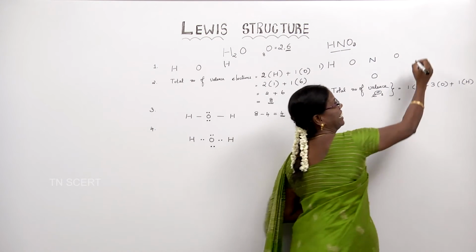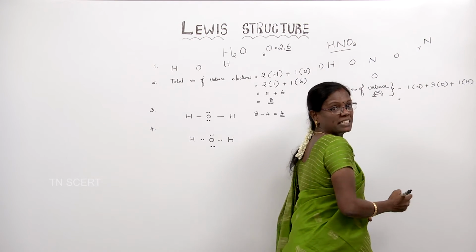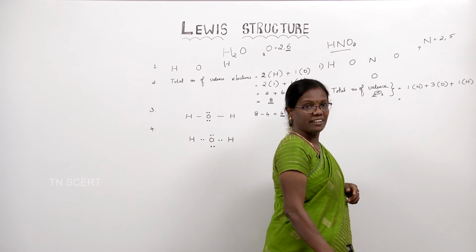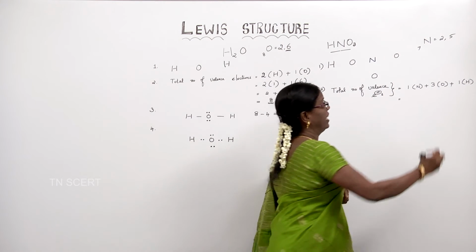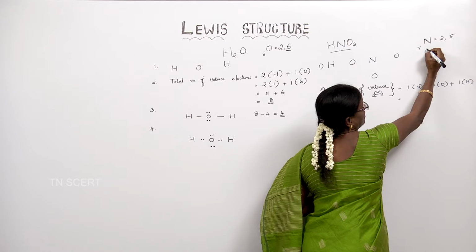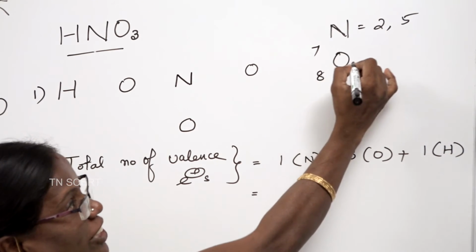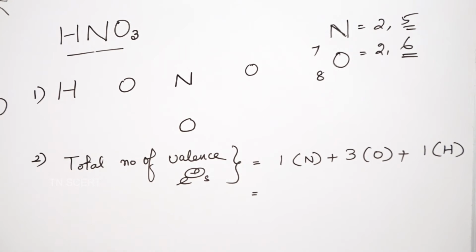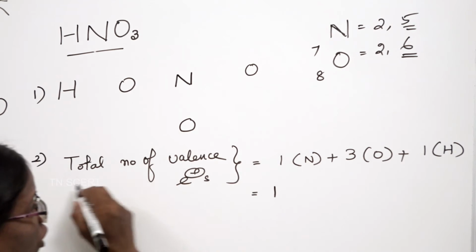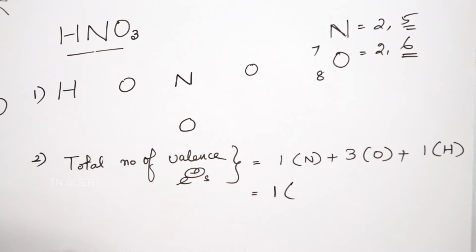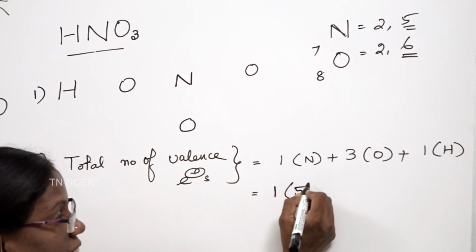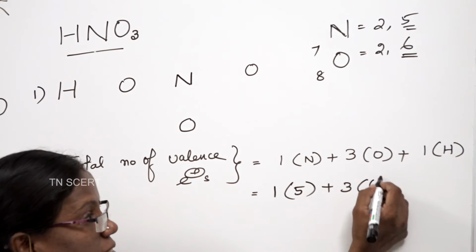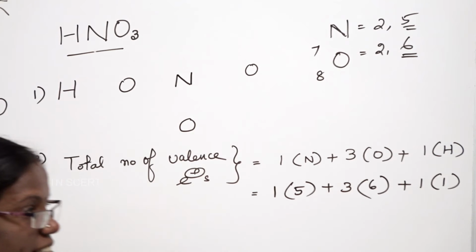atoms. Okay. See, nitrogen atomic number 7. So, 2 electrons in the inner shell, 5 electrons in the outermost shell, and that 5 electrons are valence electrons. I think you must all know these things. And oxygen, 8 electrons. So, 2, 6, this is the valence electron. And for hydrogen, it is 1. Now, for calculation of valence electron, 1 into nitrogen, how many electrons? 5, yes, 5 valence electron plus 3 into, for oxygen, yes, 6 electrons plus 1 into, for hydrogen, 1 electron.